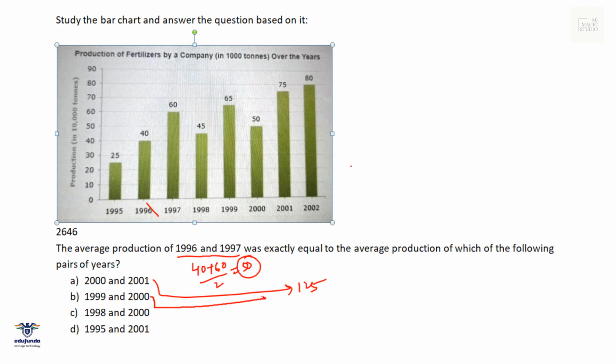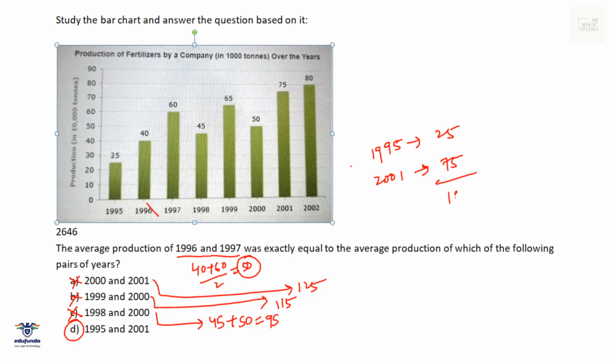For 99 and 2000, it is 65 plus 50, that is 115. These are out. 98 and 2000: 98 is 45, 2000 is 50, that is 95, less than 100. So we are left with only 95 and 2001. Let's see, in 1995 it is 25, in 2001 it is 75, which add up to 100, and then the average is 50. Obviously option D fits in.